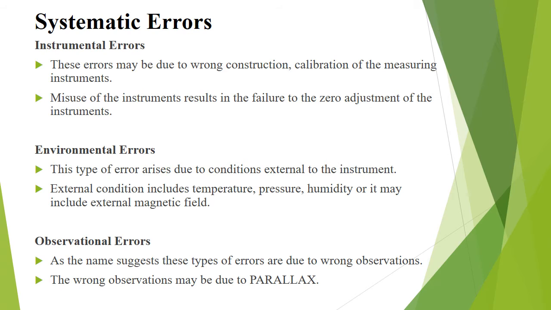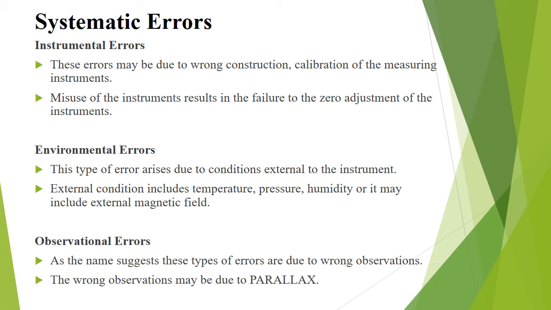Next, systematic errors. In order to understand these kinds of errors, let us categorize the systematic error as instrumental error, environmental error, and observational error. Instrumental error. These errors may be due to wrong construction or calibration of the measuring instruments.